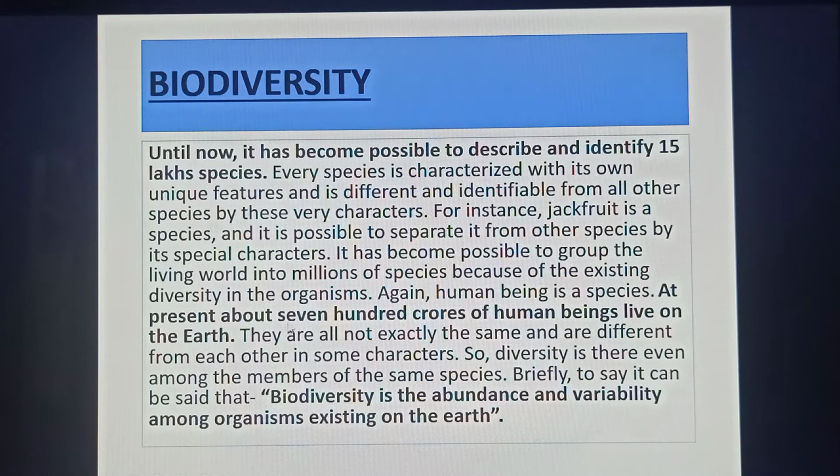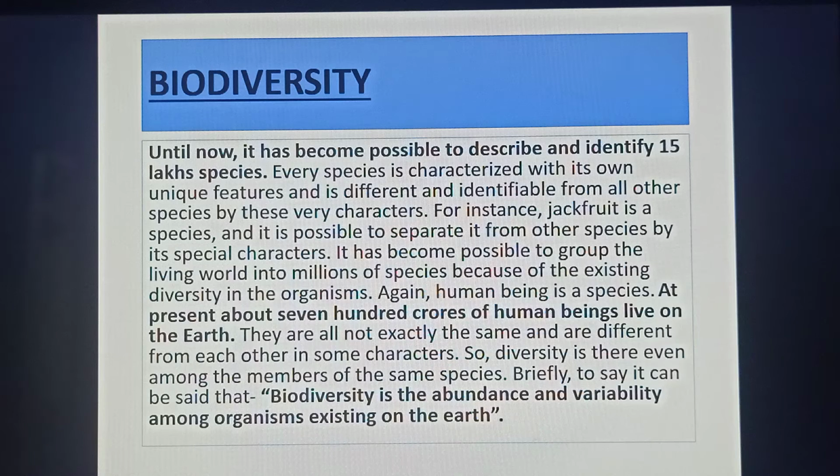At present, about 700 crores of human beings live on the earth. They are not all exactly the same and are different from each other in some characters. So diversity is there even among the members of the same species. Briefly, it can be said that biodiversity is the abundance and variability among the organisms existing on the earth. It is called biodiversity.